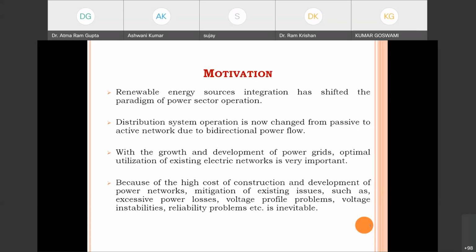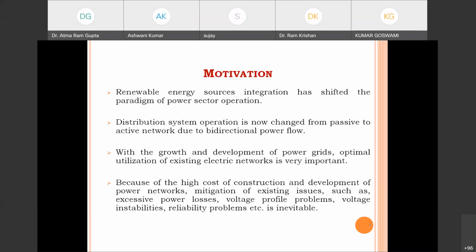Also, with the growth and development of power grids, optimal utilization of the existing electrical network is very important. Because of the high cost of construction and development of power networks, mitigation of existing issues such as excessive power loss, as we have seen around 21% T&D losses, and voltage profile problems, voltage instabilities, reliability problems, etc. is inevitable.